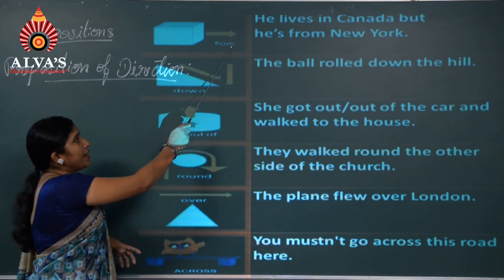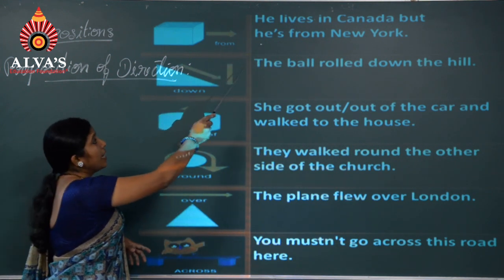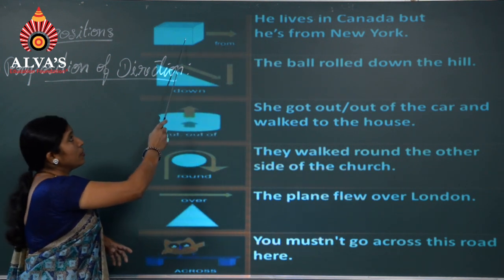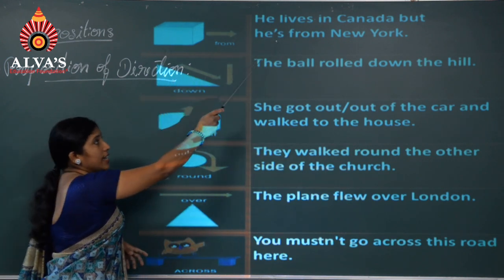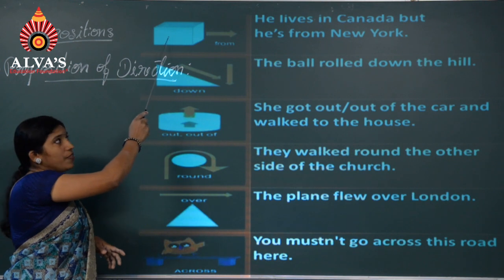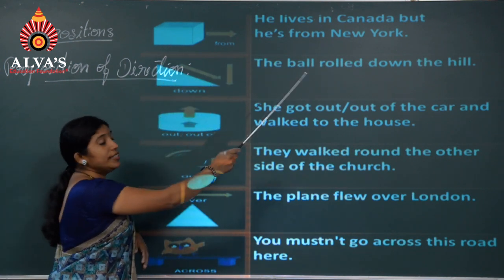Look at the arrow mark here. He lives in Canada, but where is he from? He is from New York. This is New York, here is Canada, and he is from New York. He has gone abroad.